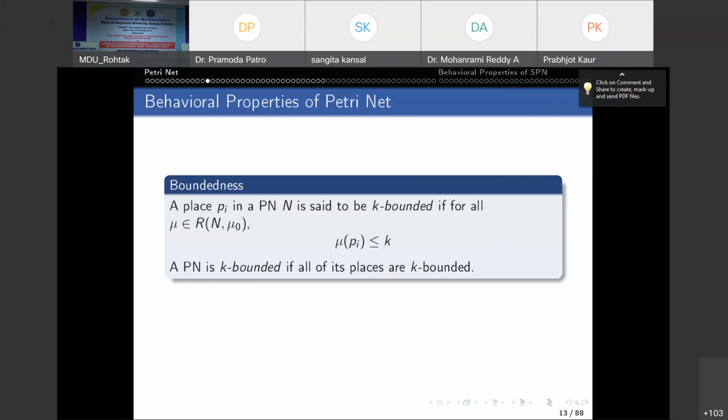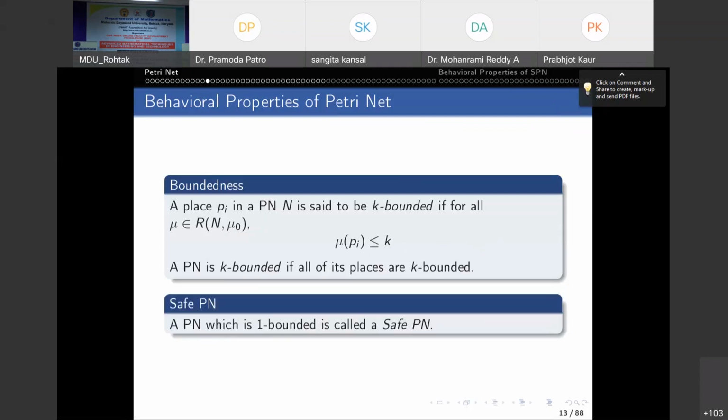And if k is equal to 1, that means a place cannot have more than one token, then it is called a safe Petri net. You have seen one example of change of season where every place has at most one token. So that is your safe Petri net.